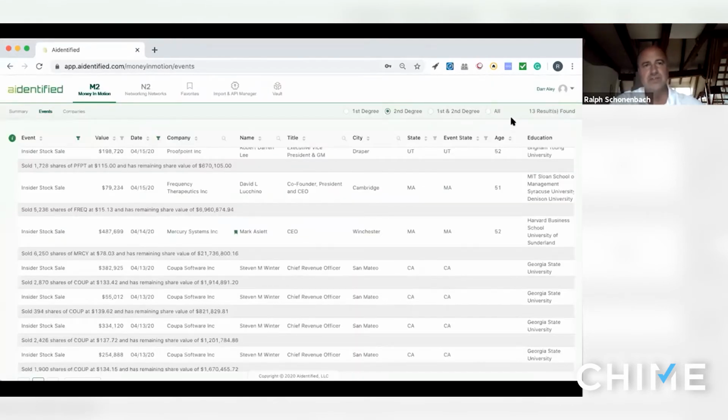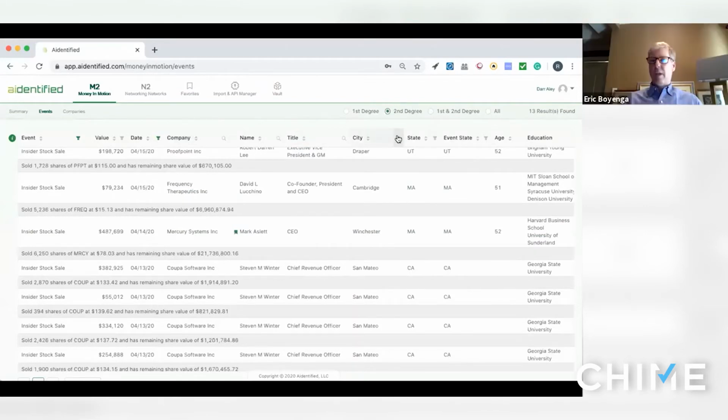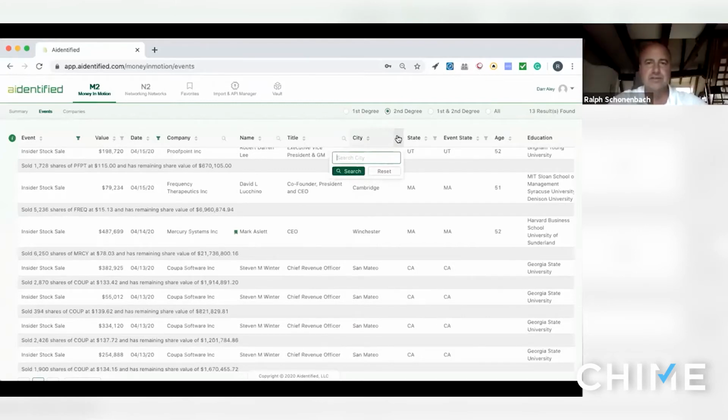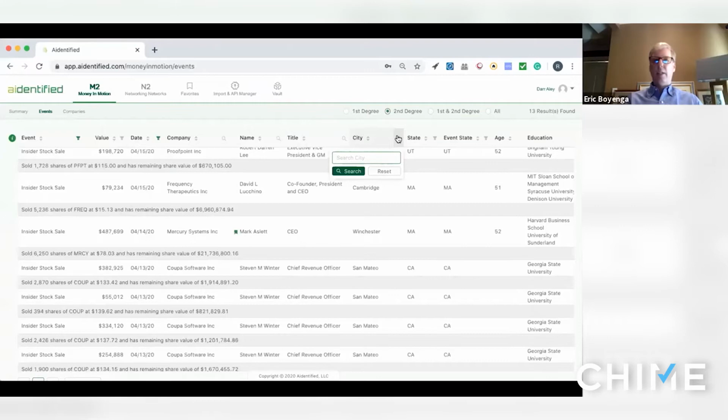So that's how Money in Motion works. And then just a couple... Ralph, can I add something to that, Money in Motion? Yeah, sure, please.